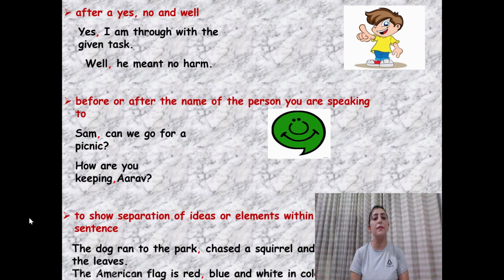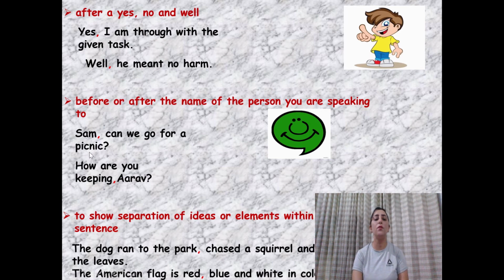After a yes, no and well. So after yes, no and well, we always use comma. So now let's see some examples. Yes, I am through with the given task. Well, he meant no harm. So after well, we are using comma.